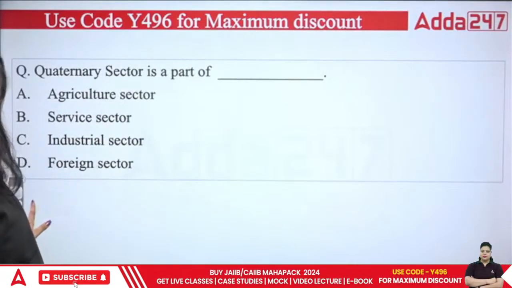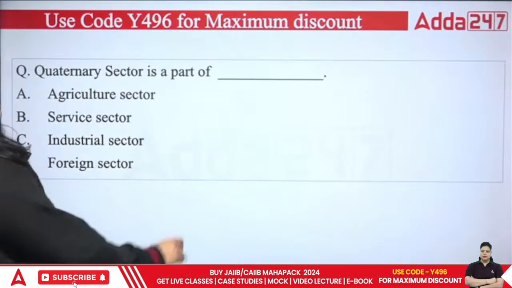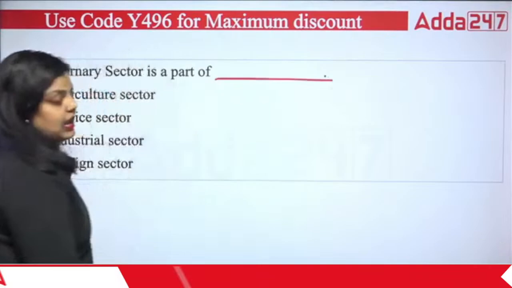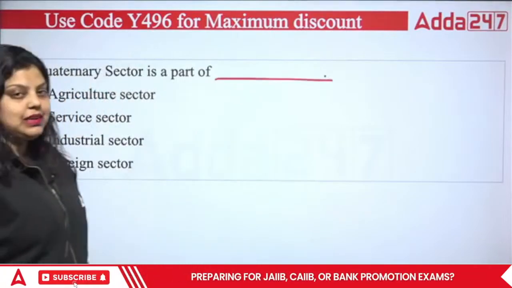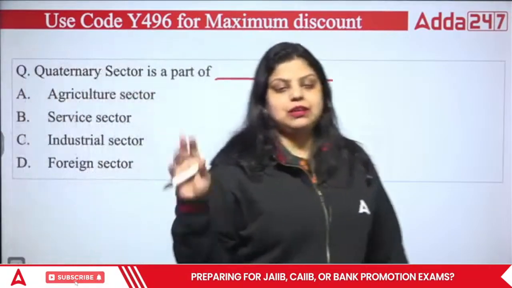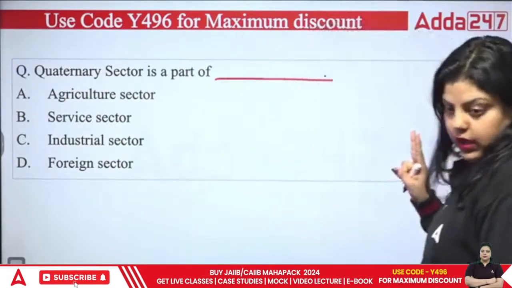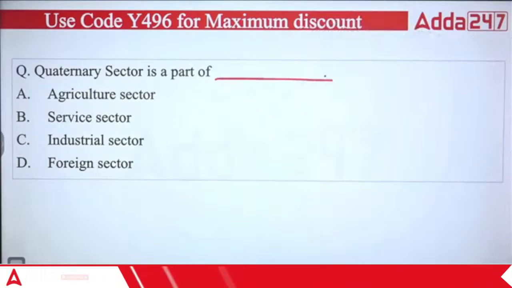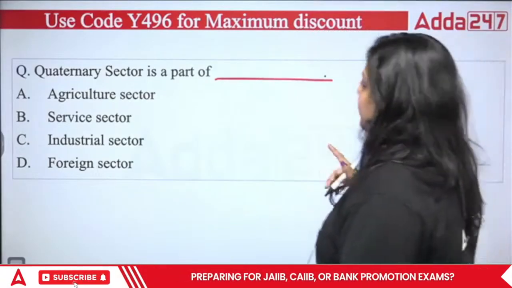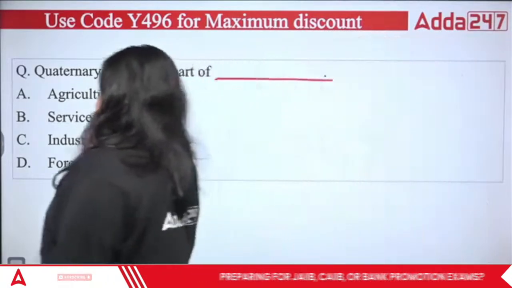Next question. Quaternary sector is a part of dash. So I have told you that the primary sector has 3 components, secondary sector has 4 subsectors, and tertiary sector has 2 subsectors. Okay, and out of those all subsectors, you have to answer quaternary sector is a part of which sector.